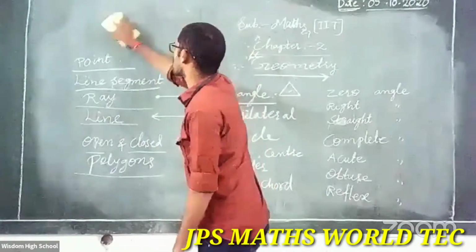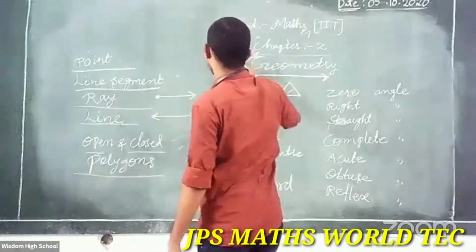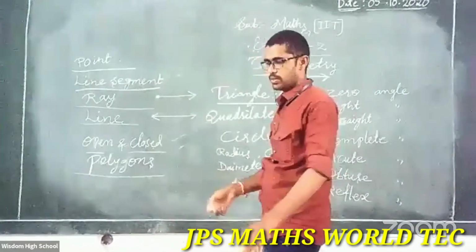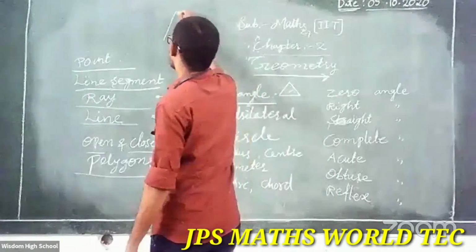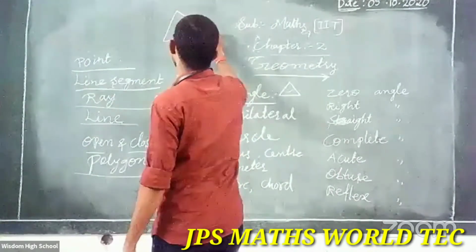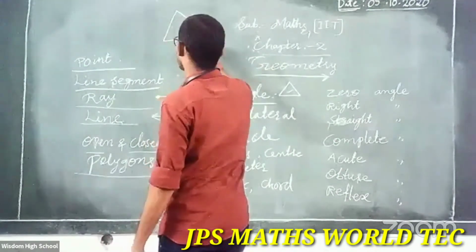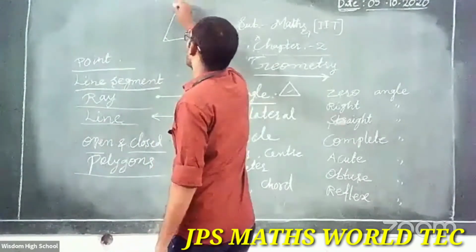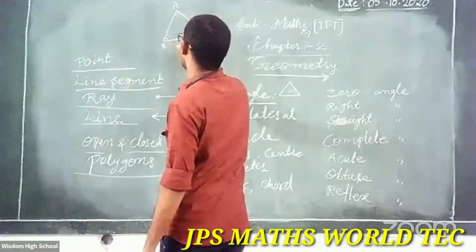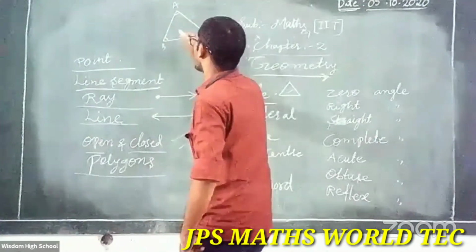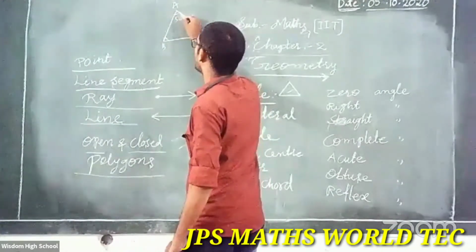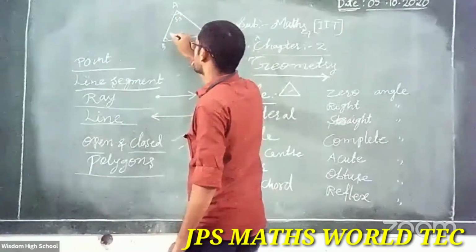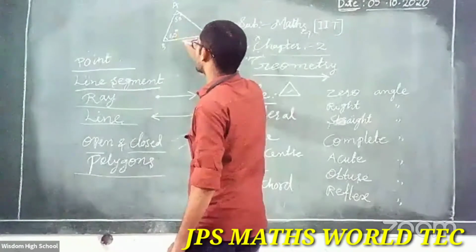So I hope you understood what a triangle is and how many parts it has. Everything is clear. Just observe. Suppose it is a triangle. Last property, observe, that is the angle property. Here A, here B, here C. Then here 50 degrees, and here 60 degrees.